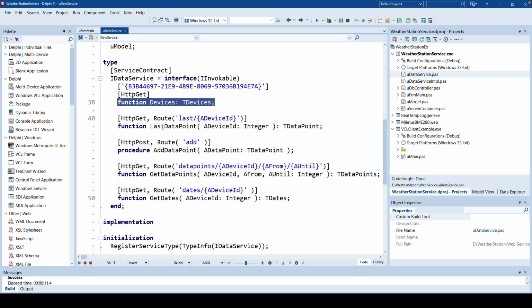So you can call devices and get a list of the devices that are stored in the database. It should also be possible to read the last measurement that has been taken by a certain device, identified by its device ID. Furthermore, we should be able to add a data point and get data points within a certain range, for example, a day or 2 days.